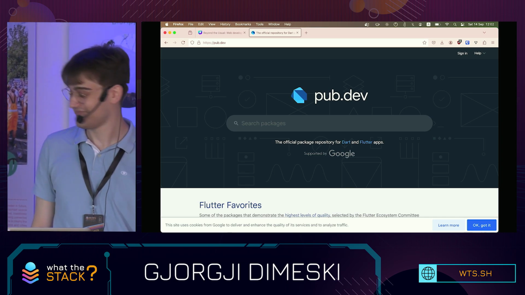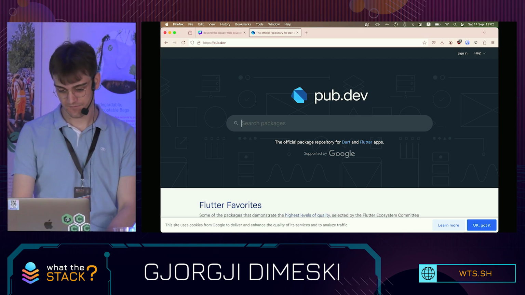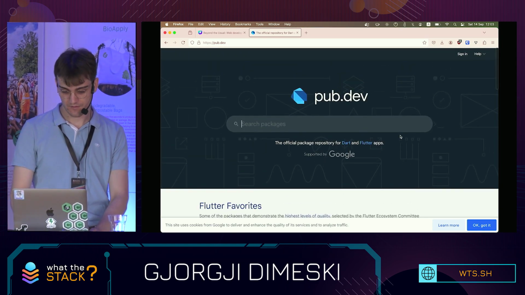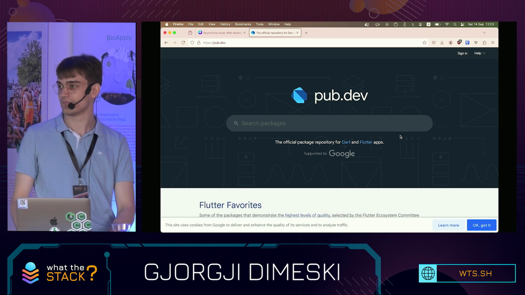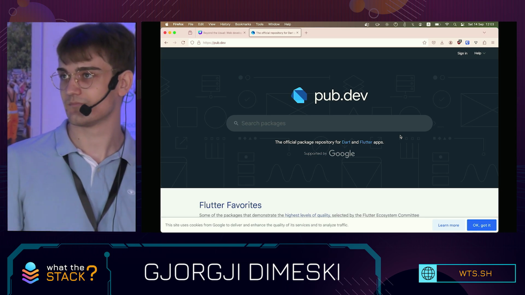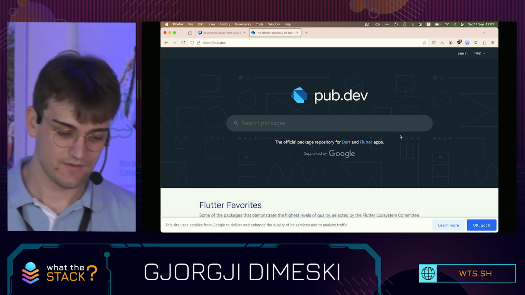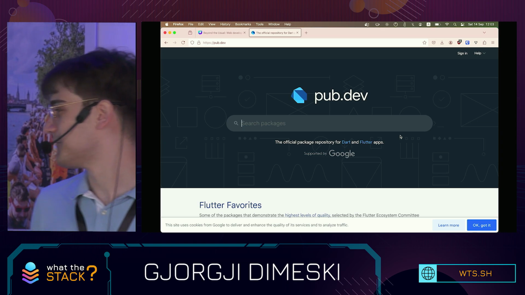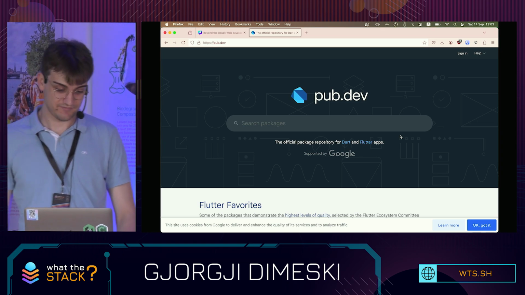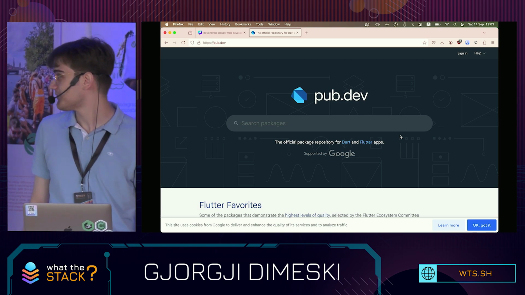Yeah. Okay. And how niche is it? How less used is it? Can I find a package for, I don't know, filtering tables or something like that that I would normally find with NPM created by someone? The thing is, Flutter is less used than a lot of JS frameworks, especially on the web.